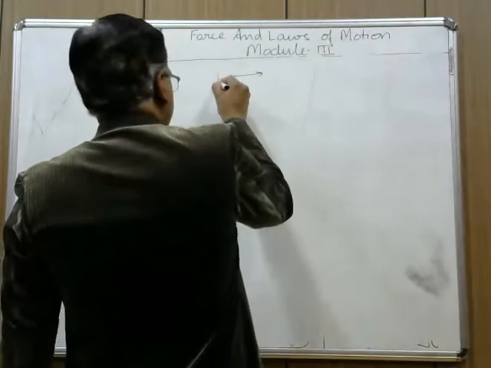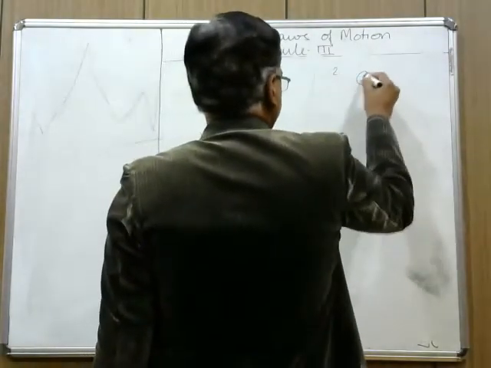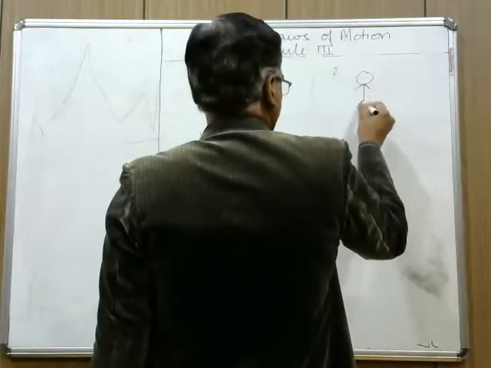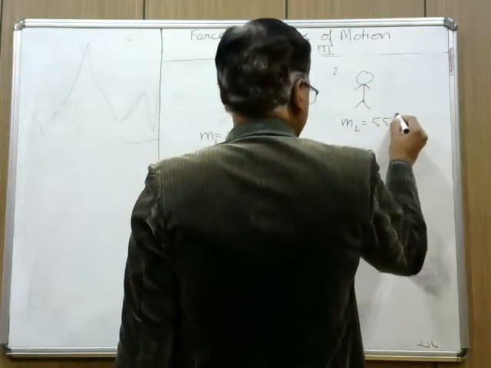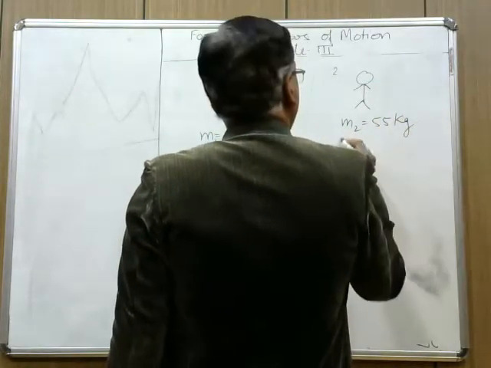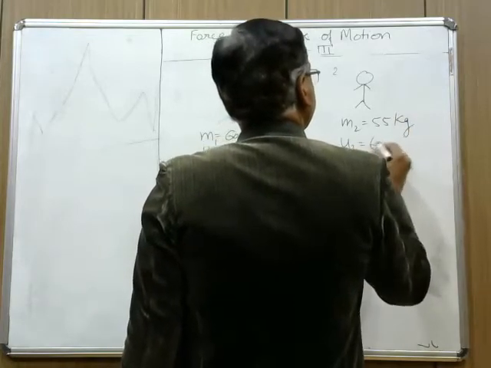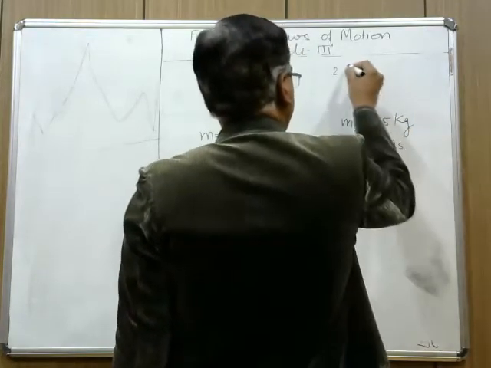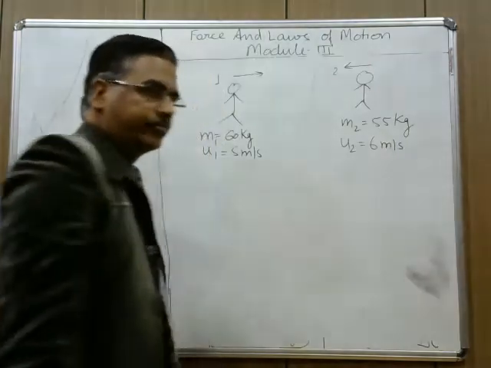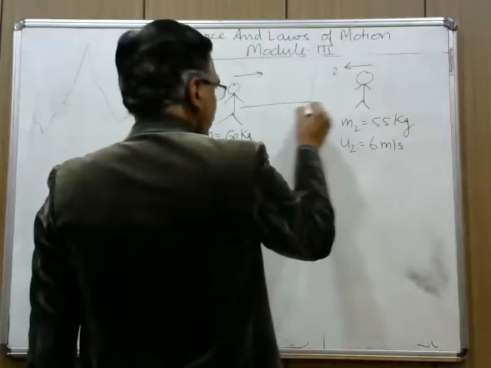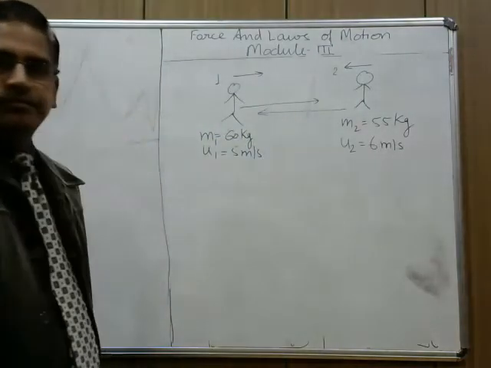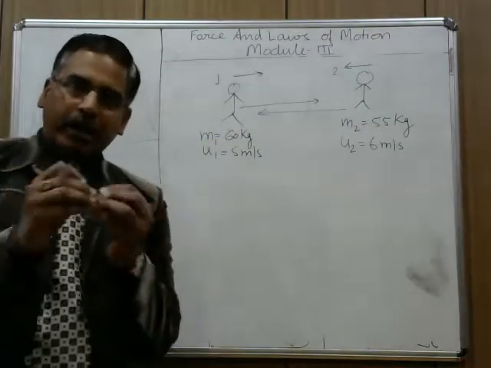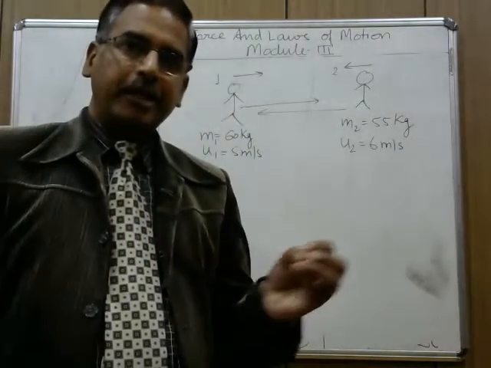Another player, this is the first player. Another player, its mass is 55 kg and its velocity is 6 meter per second, but it is moving in this direction. Means this player is going in this direction, and this one in this direction. In the process, they collide. They become entangled.